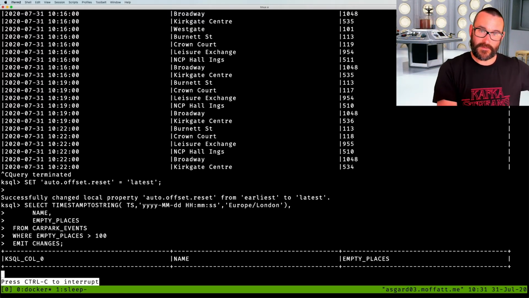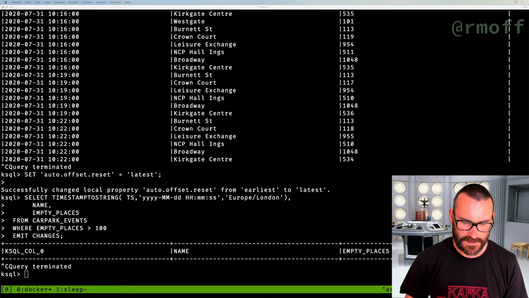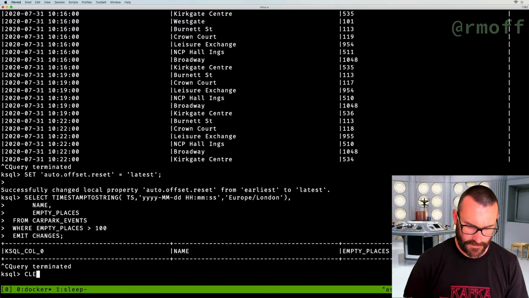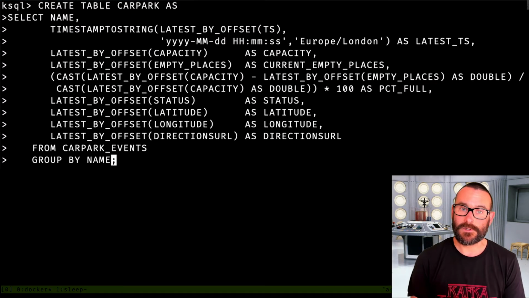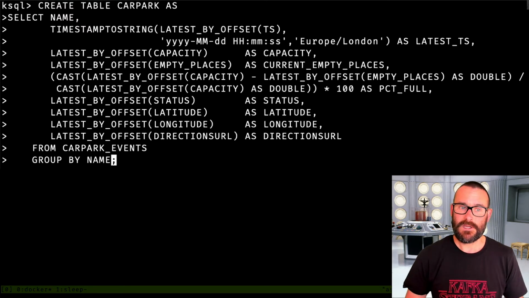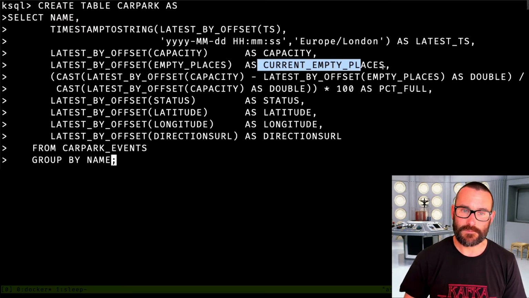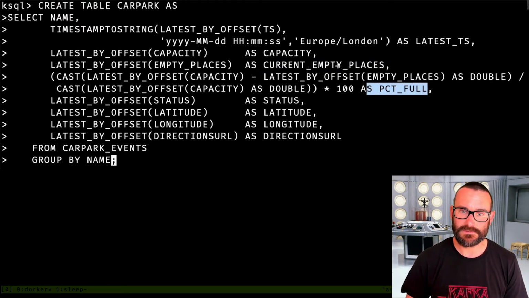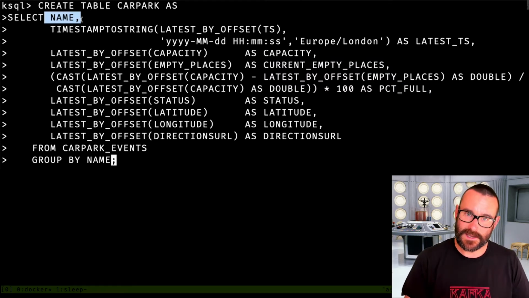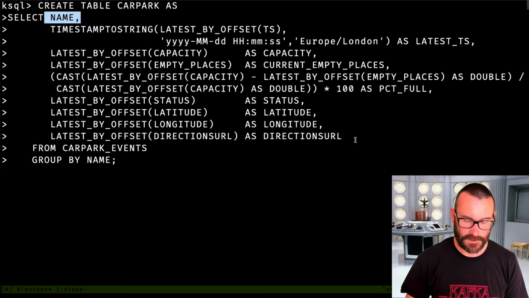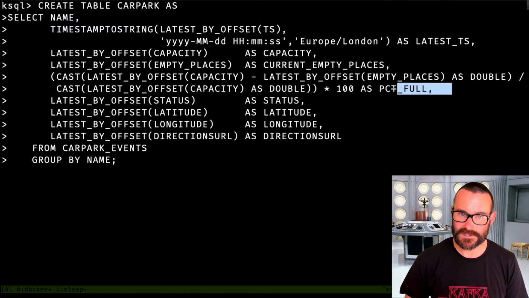We can take a stream of events and materialize it within ksqlDB and then do lookups against that state directly. So let's see that. To do this, we're going to create ourselves a new object, but instead of creating a stream this time, we're going to create a table. A table is key value state. The state is going to be things like the number of empty places or the percentage full, and the key is going to be the name of the car park. The value is all the other pieces, like its location and its percentage full.